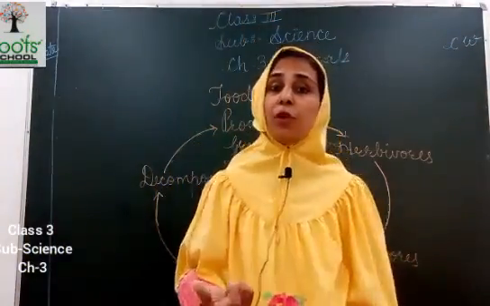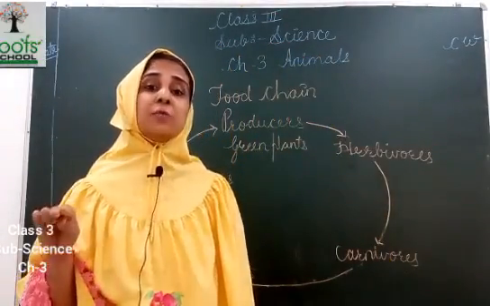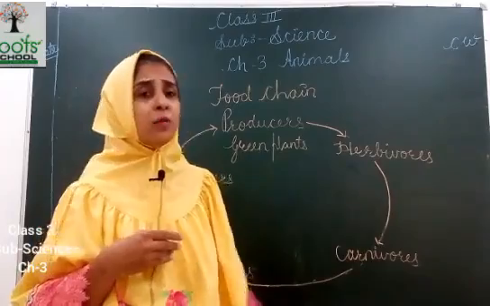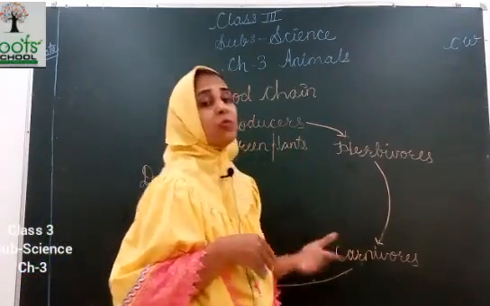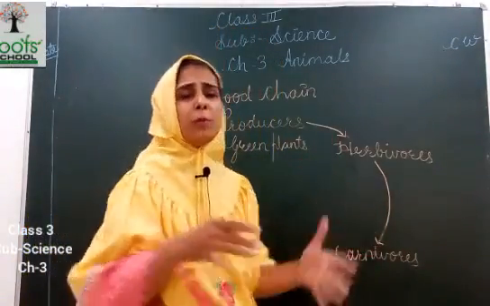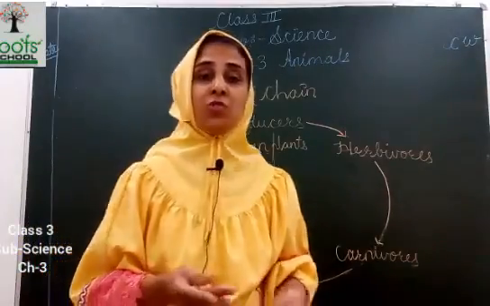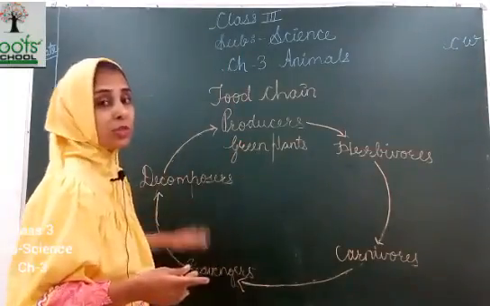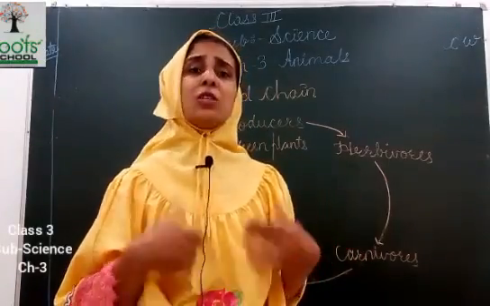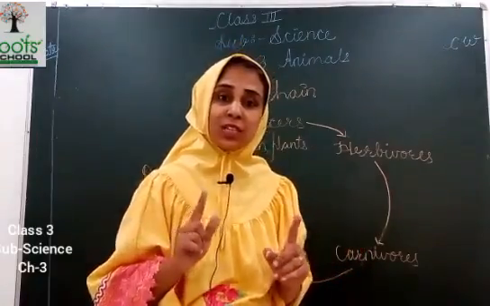Now, why is the food chain important or required in nature? So that a balance is maintained in the cycle. If there are only herbivorous animals and they eat only plants, then the plants will be finished. And if there are no carnivorous animals, there will be lots of herbivorous animals eating plants, so the plants will be finished. Or if there are no decomposers, then the dead matter will remain as it is and not decay, so it will cause other diseases. They will increase so much that it will again affect your environment.